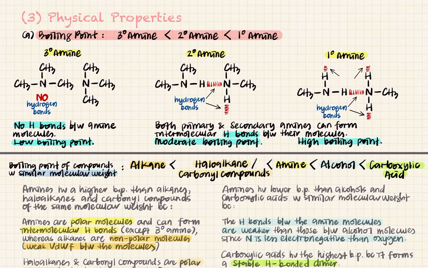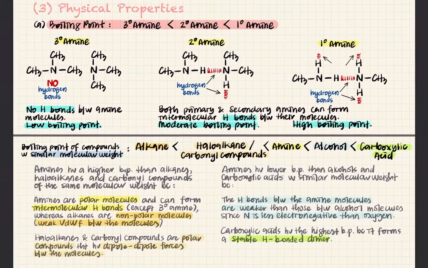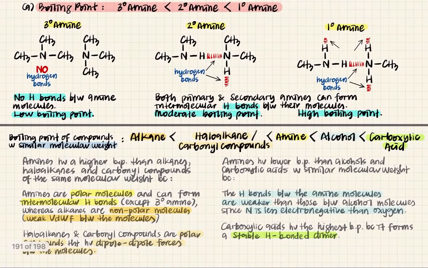Okay, so let's say, for example below, you are comparing the boiling point of compounds with similar molecular weight. Okay, they have similar molecular weight but they have different functional groups. So that means you're going to have to list down the intermolecular forces of each of these compounds. Okay, so for alkane, it is a non-polar molecule.